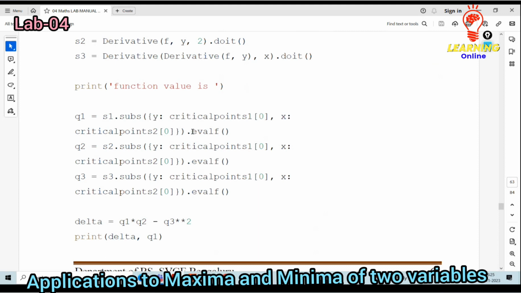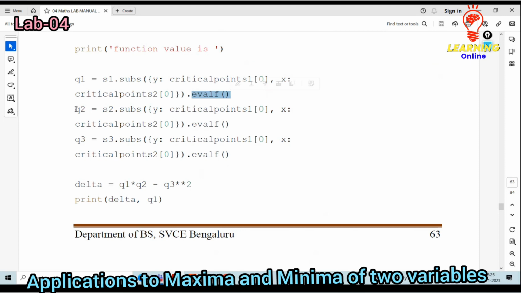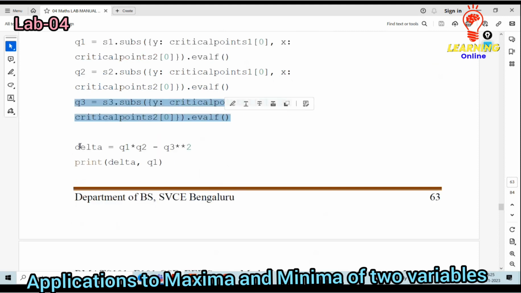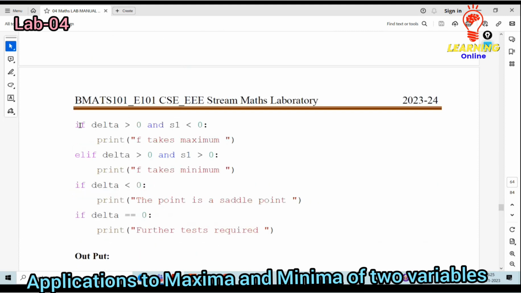Then I need to evaluate that particular functionality itself. Then Q1 corresponds to x, then similar to that Q2 and Q3. Then I need to make the evaluation of delta. Delta is equal to what? Q1 into Q2 minus Q3 square. Then delta of Q1, then I will get that particular output itself.